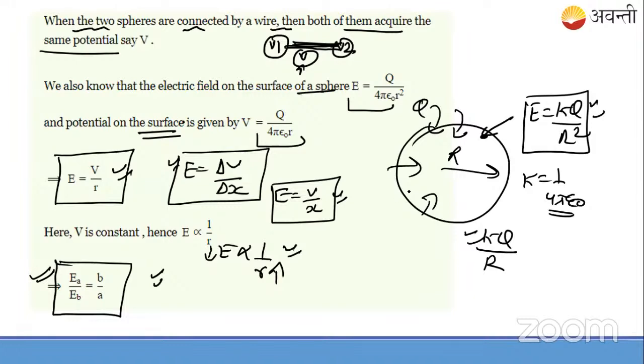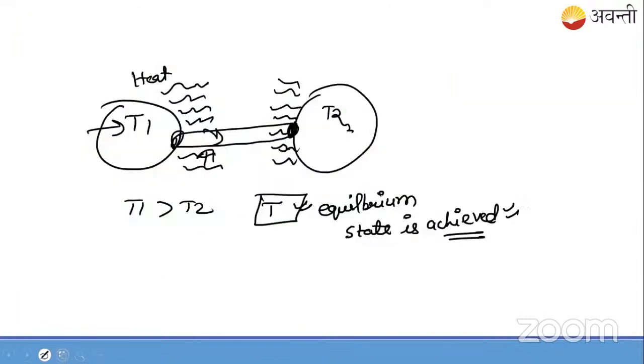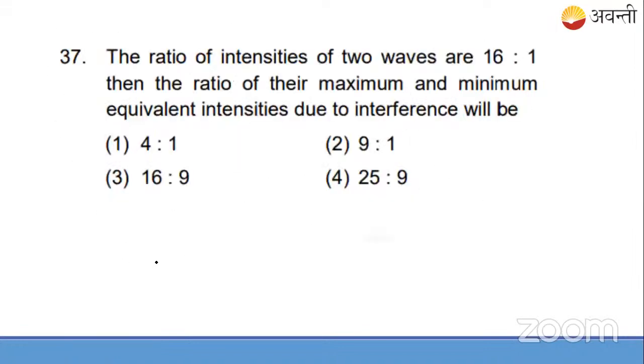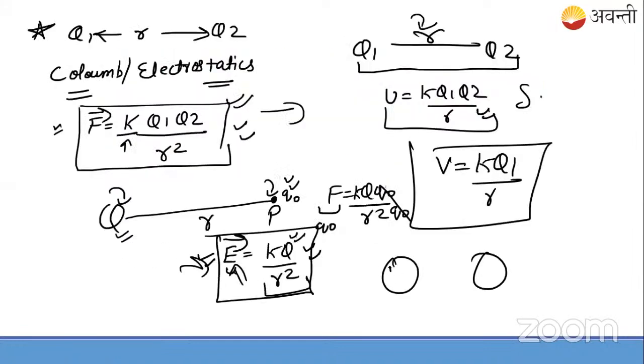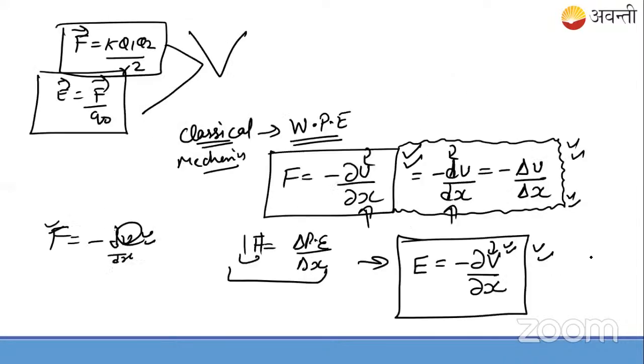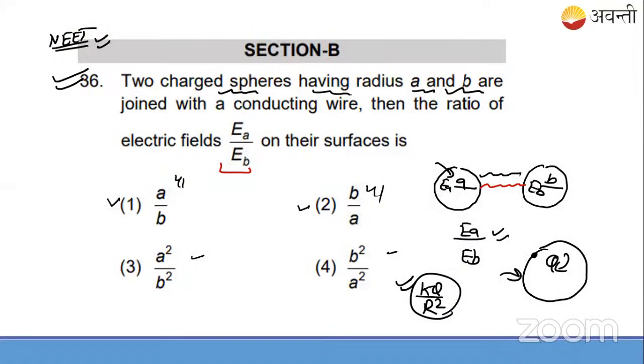ठीक है, देखो अब if the question is asked this कि when the two bodies are connected, initially they were having the potential kQ1 by R1, this is having the potential kQ2 by R2. जब ये connect हो जाएगा तो finally common potential क्या होगा? If they ask this question, you keep this question as pending. Okay, I'll explain the concept of potential properly again. ठीक है? I just thought here कि इसमें electric field ही पूछा है, potential is not introduced, इसमें potential introduce किया, but whatever. Okay, this is the answer as per this. If you understood, then it's okay. Otherwise, when I explain the concept of potential, we'll do this question again.